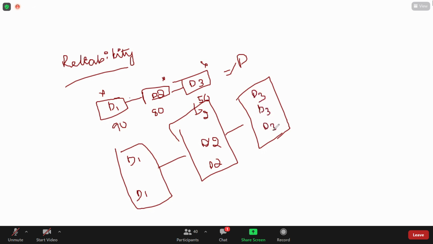Device 3 also, I'm having 3 copies. So for which device will you take how many copies? That is nothing but the reliability design. Am I clear with this? Yes, ma'am. Okay.